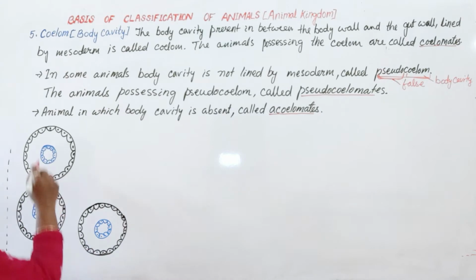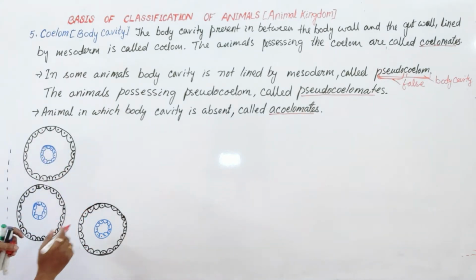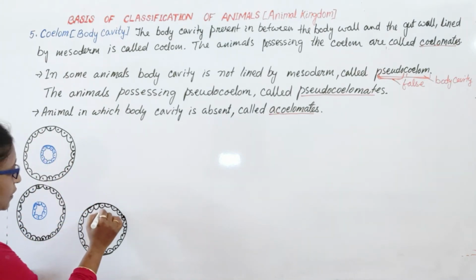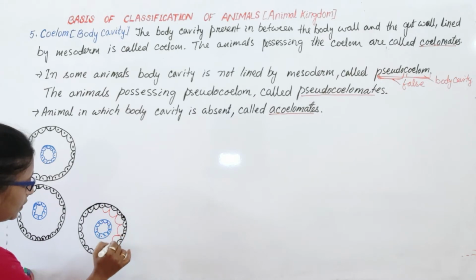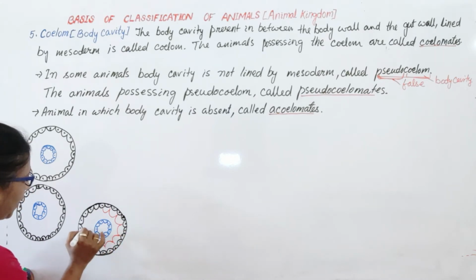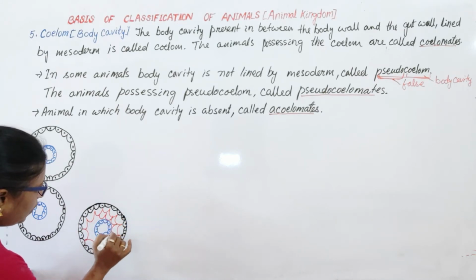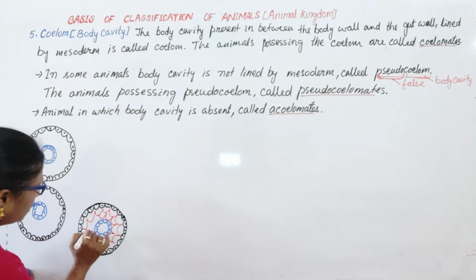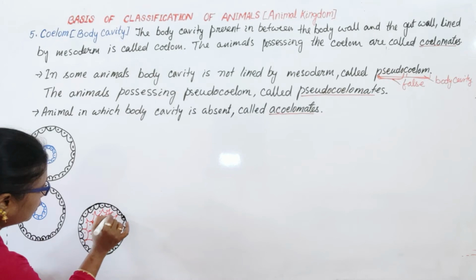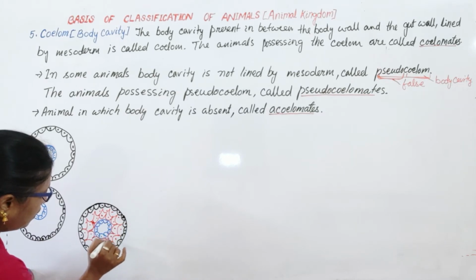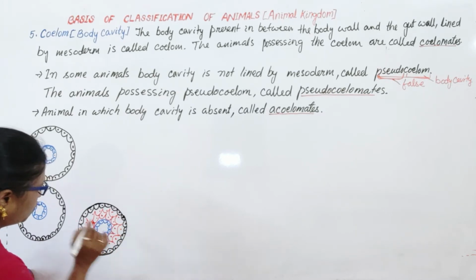First, you see here that the parenchymal, mesenchymal tissue is packed in between the body wall and the gut wall. Parenchymal loose tissue.